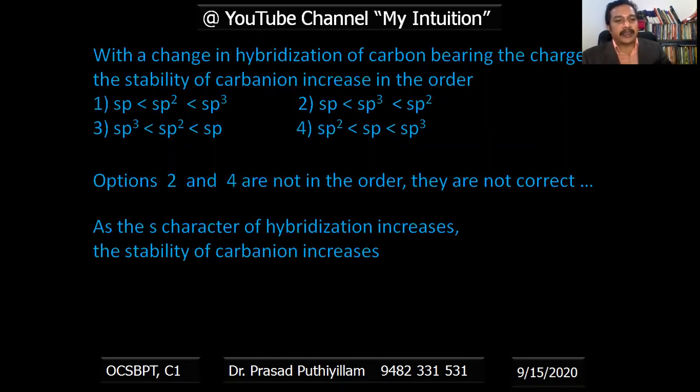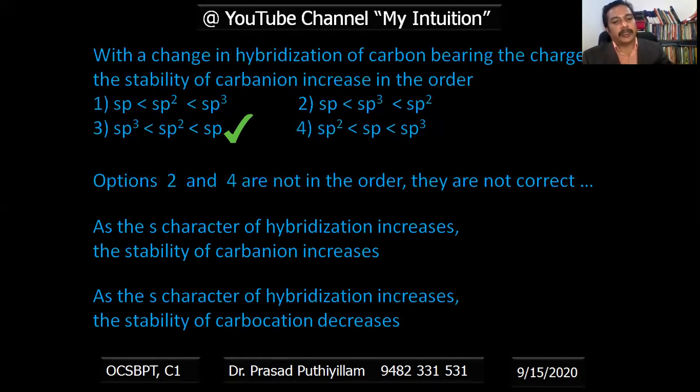As the s character of hybridization increases, the stability of carbanion increases. So s character is more in option 3, sp3, sp2, sp. The s character is highest with sp, that is 50% s character and 50% p character. So as s character increases, the stability increases. Therefore, option 3 is the correct answer. And also we know that as s character increases in the hybridization, carbocation stability decreases. Carbanion means having negative charge on the carbon, a carbocation is having positive charge on the carbon.